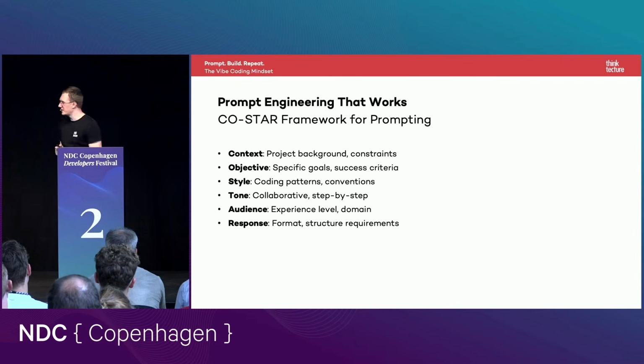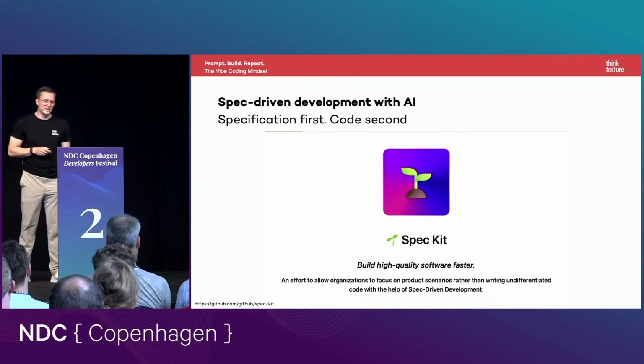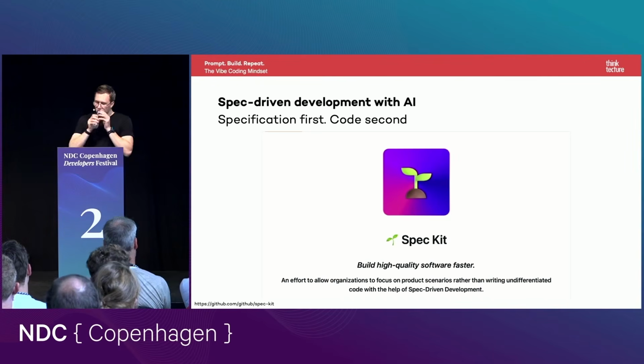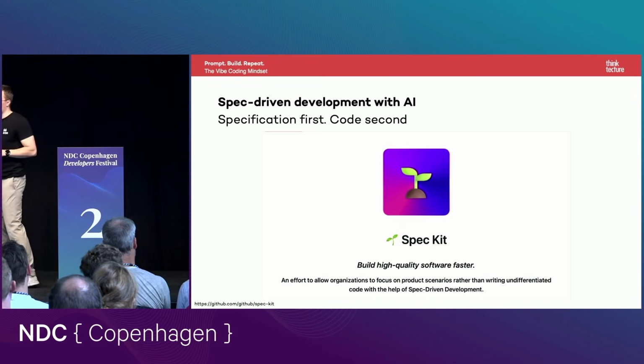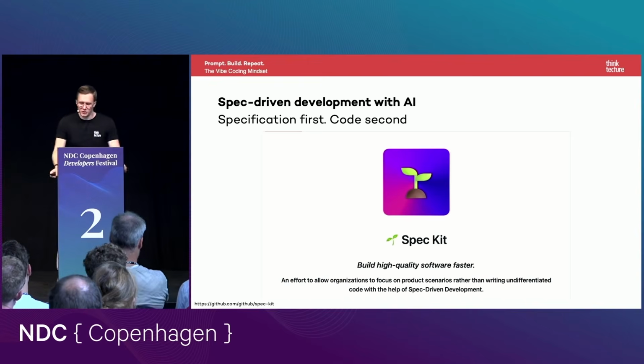And what's also interesting, I only have this slide here about this because it was just released a few days ago, so I had no time yet to prepare a demo, is so-called spec-driven development with AI. The goal is that the specification is the important thing here, and code is just a result of our specification.